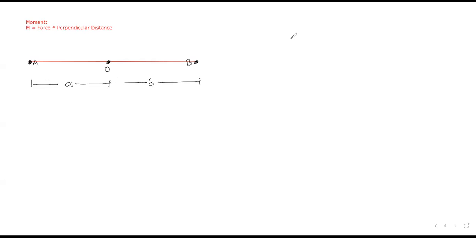Now, loads acting on different points. On point B, there are forces P1 and P2. On point O, forces P3 and P4.